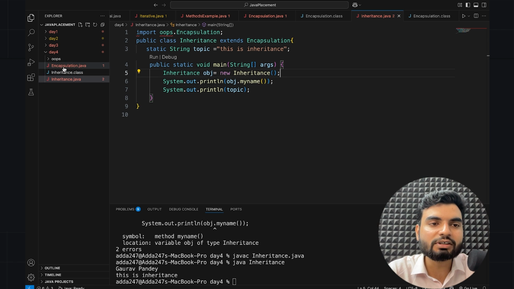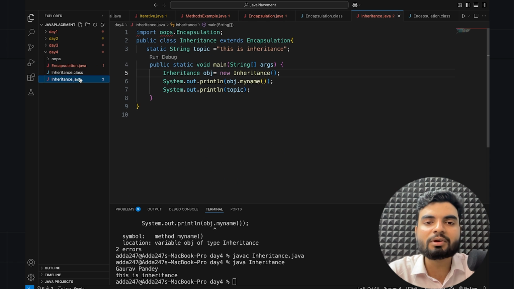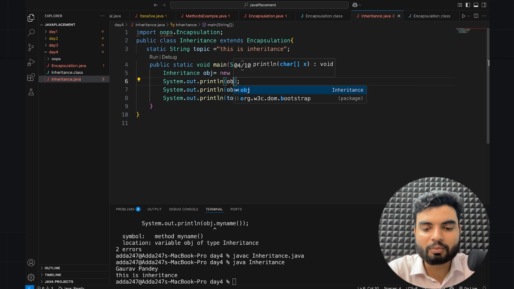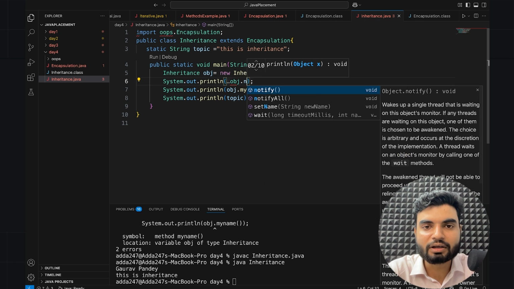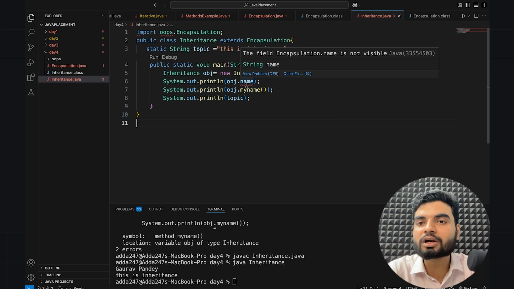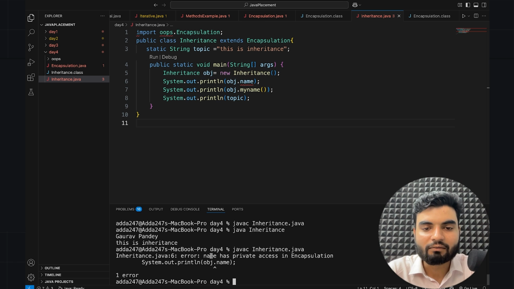So let's say there was another property which was private, name. Can I access the name here with the help of the object? I could access there, but can I access here? Let's see. Here I'll put obj dot name. So what does it say? It says it's not a variable. Why? If I run this now, because that was a private property and you cannot access it directly. So I write javac. Look at this. What does it say? Name has private access in Encapsulation.